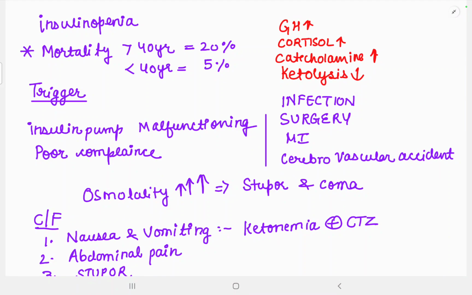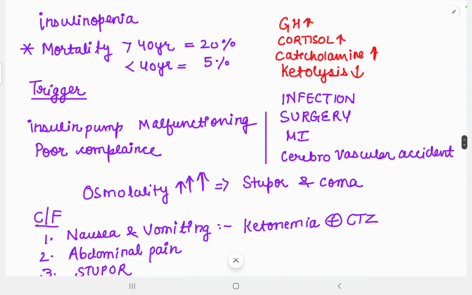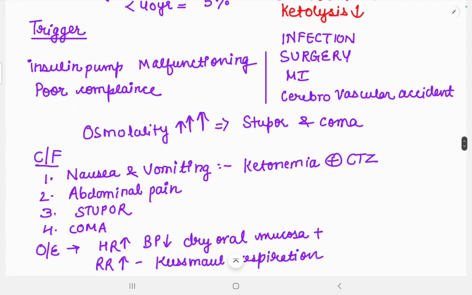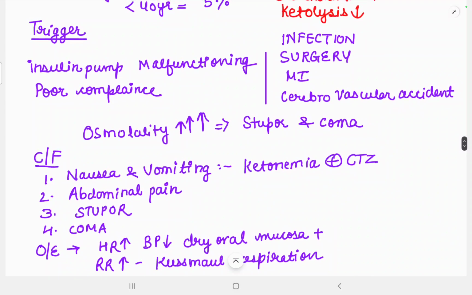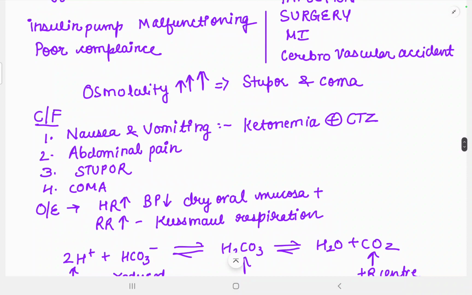If there is insulinopenia, there will be an increase in the counteracting hormones such as growth hormone, cortisol, and catecholamines, and ketolysis will decrease. So the triggers are infections, surgery, myocardial infarction, cerebrovascular accident. So osmolality is increased, which leads to stupor and coma.